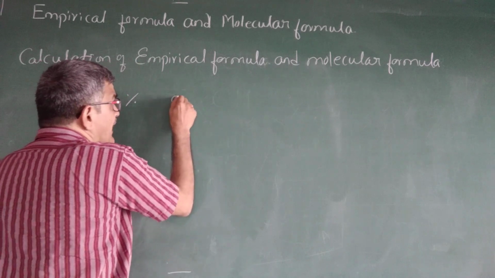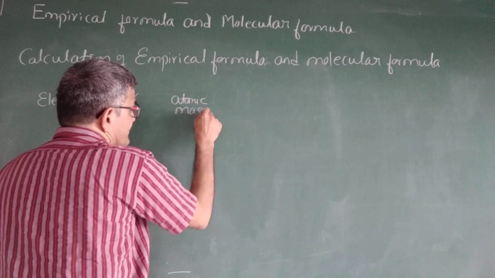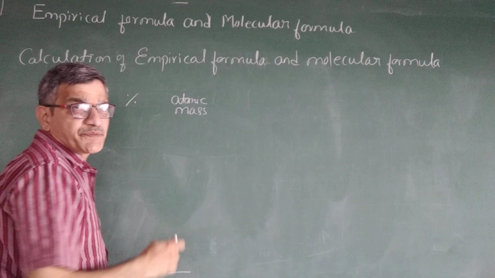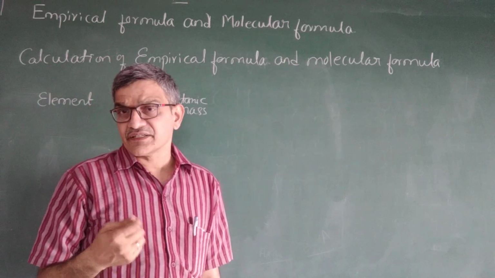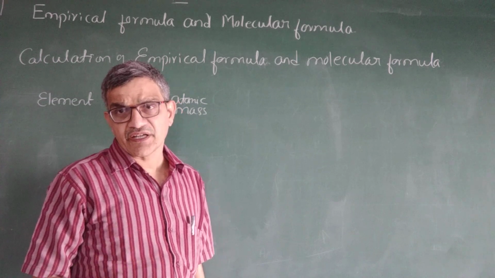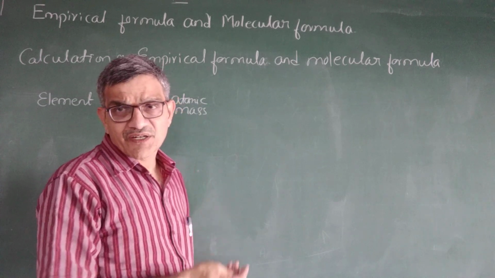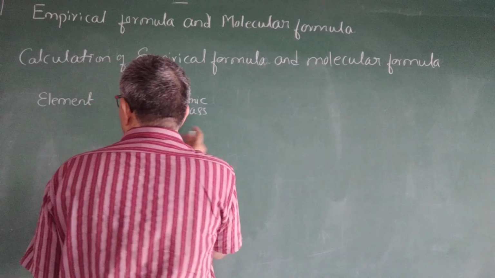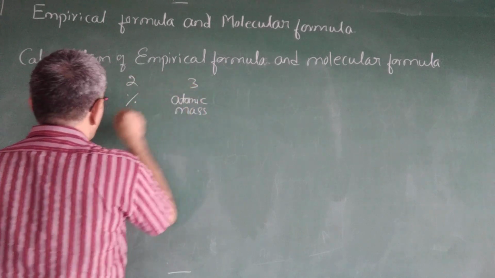Next is atomic mass. This you have to know. Normally we know carbon is 12, hydrogen we take as 1, oxygen 16, nitrogen 14, chlorine 35.5. Whichever they use, they will give it, and we should know it. So atomic mass. This is the first column, this is the second column, this is the third column.